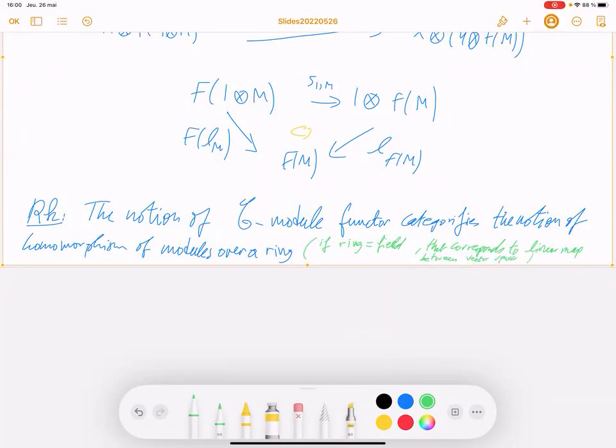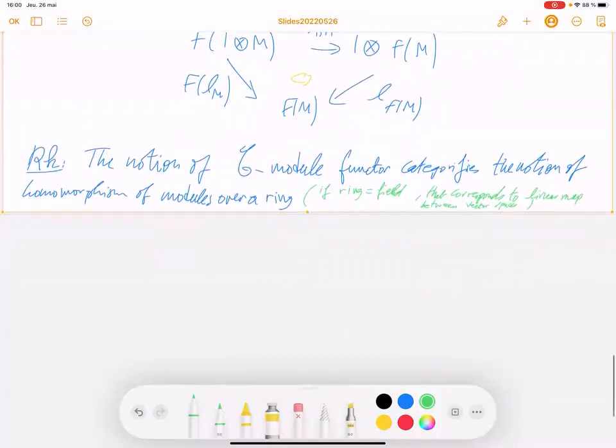Okay, so that's a very big generalization of the notion of linear mapping. Very deep.